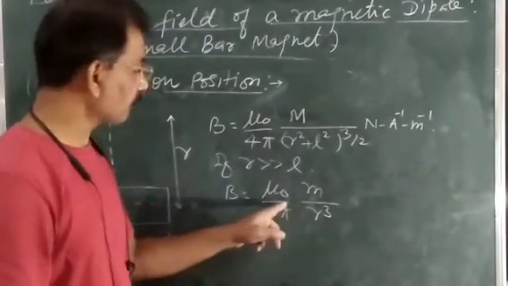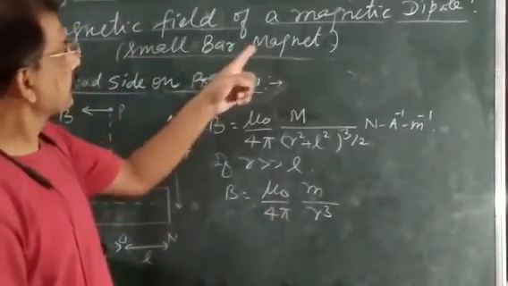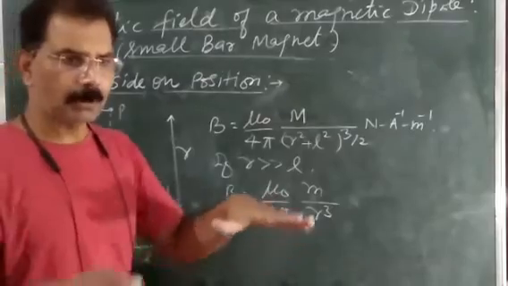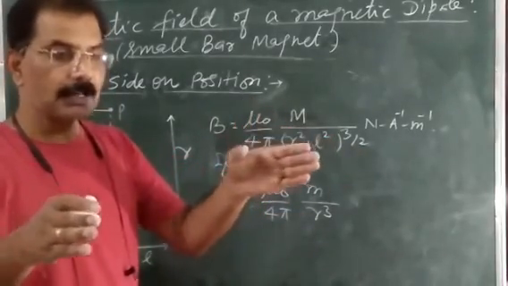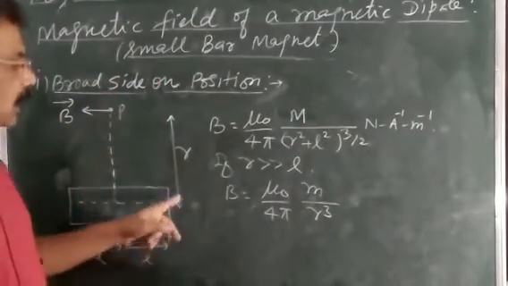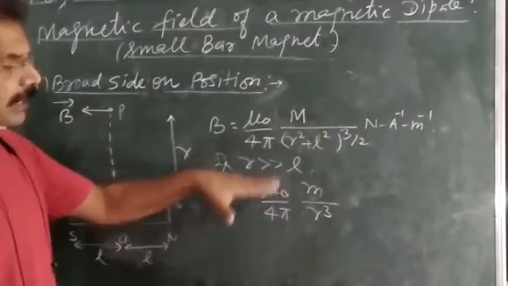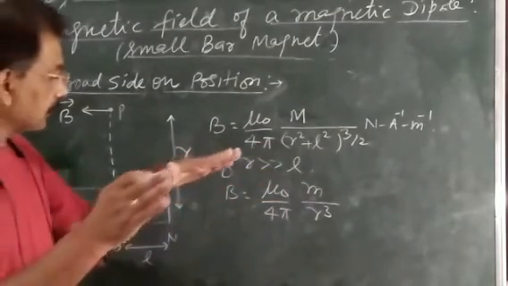So in this way you can find out the magnetic field due to a bar magnet at any point on end on position at distance r from its center and at any point on its broadside on position at distance r from it. But this one is derived by comparing with the electric field due to an electric dipole.